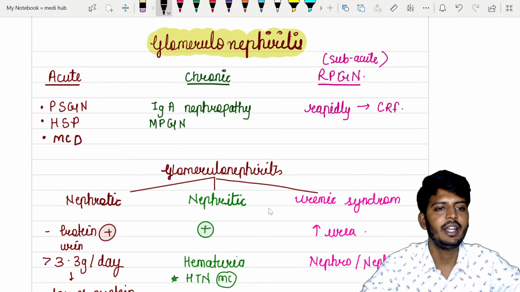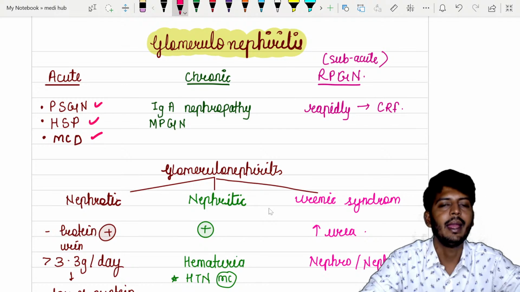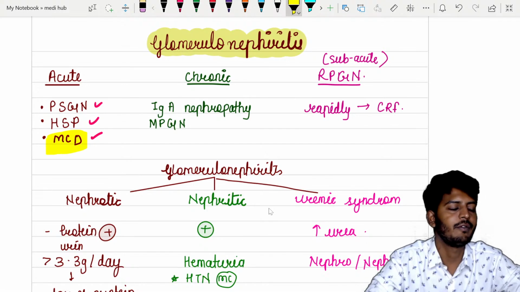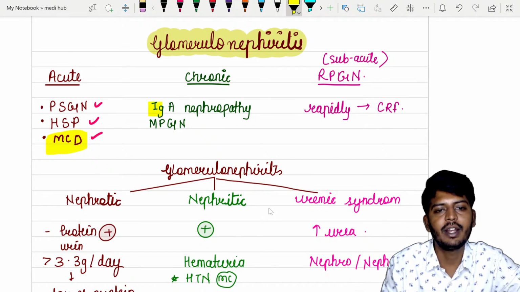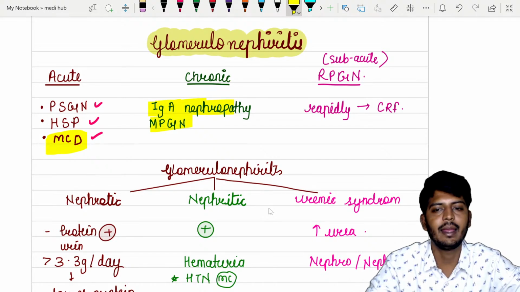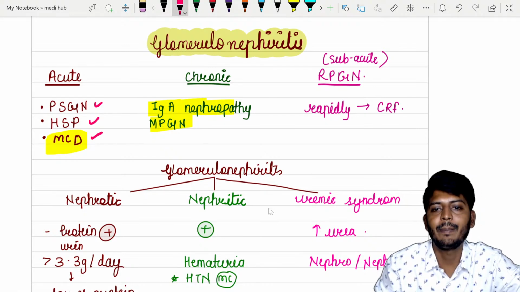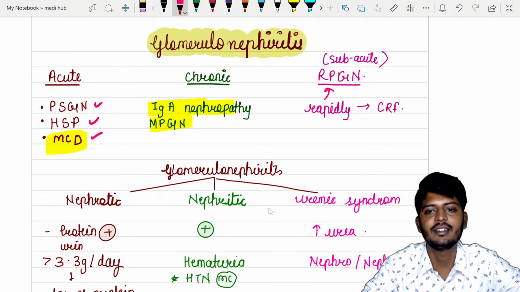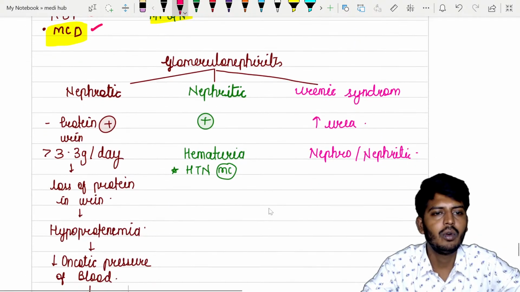In the glomerulonephritis, acute glomerulonephritis are usually PSGN, HSP, MCD, minimal change disease. Minimal change disease is the most common glomerulonephritis in the children. Okay, then we have chronic. Chronic glomerulonephritis, usually IgA nephropathy and MPGN, and subacute are also called rapidly progressing, RPGN, rapidly progressing glomerulonephritis. It will easily lead to chronic renal failure. Okay, so all of you know all these things.